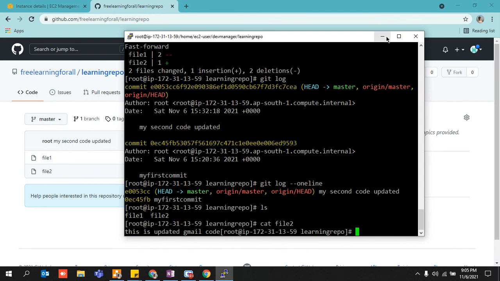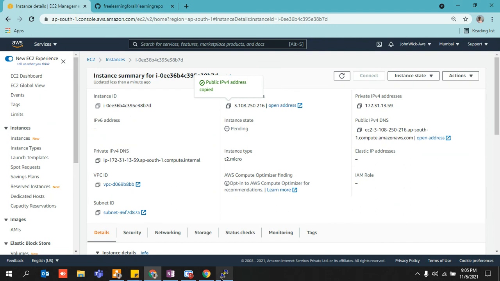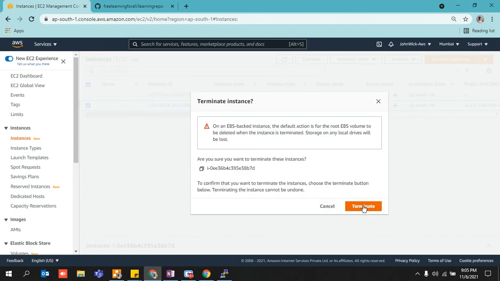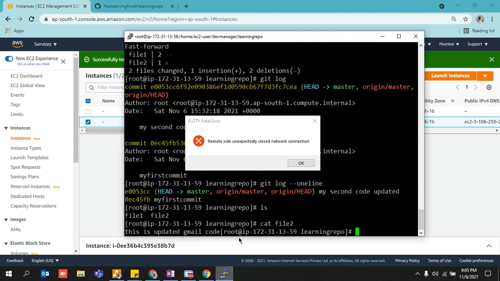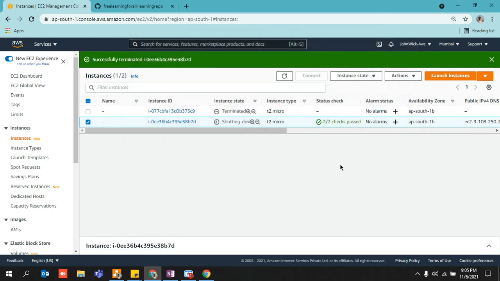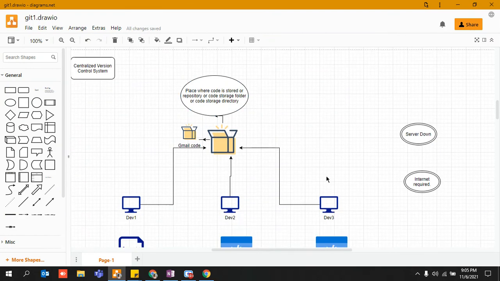Okay, so guys, this was all about this particular lecture. And once your lecture is done, please make sure that you simply terminate your EC2 instance, because I don't want anyone to pay extra, unnecessary bills generated by AWS. Normally they do not generate this kind of bill, and even if you say that you are a student and you are learning, they will grant you a waiver, but why do that, right?